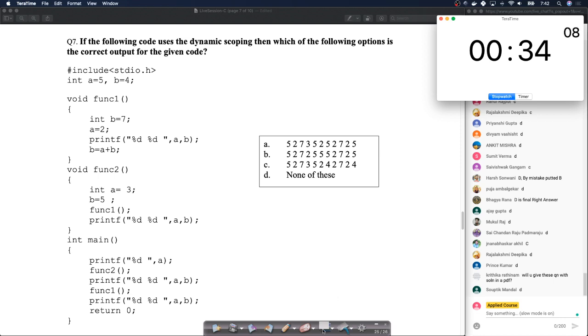Again, please remember that this is all about dynamic scoping. Most modern programming languages don't have dynamic scoping, but assuming that we have dynamic scoping, you have to answer this question. Let's take 3 minutes, as I mentioned earlier. So please keep in mind dynamic scoping.